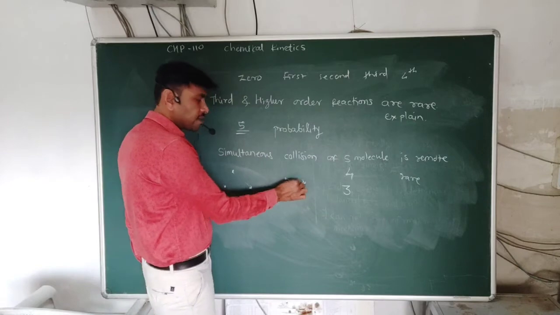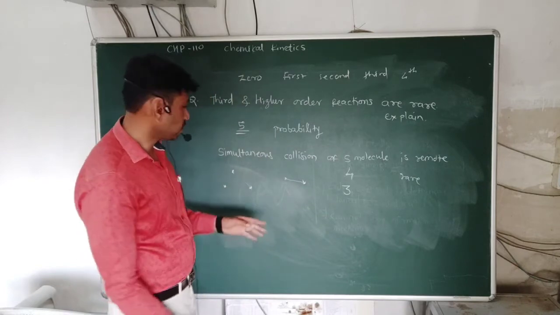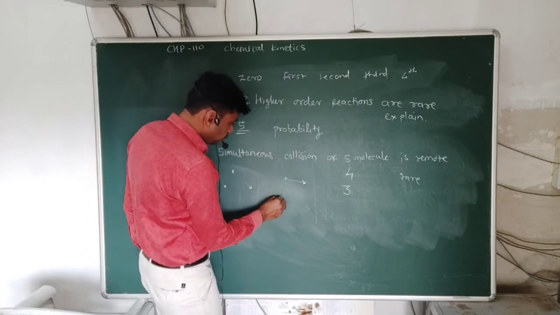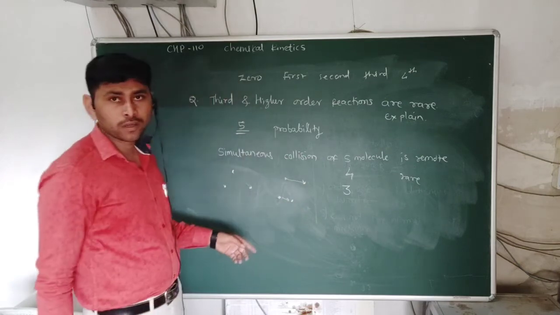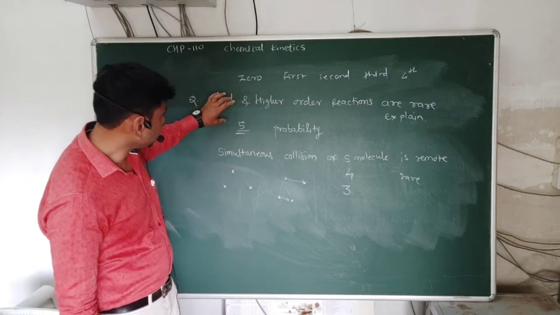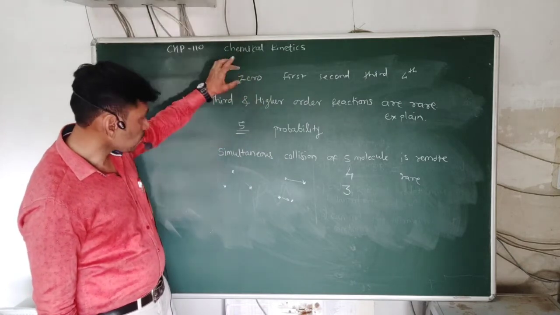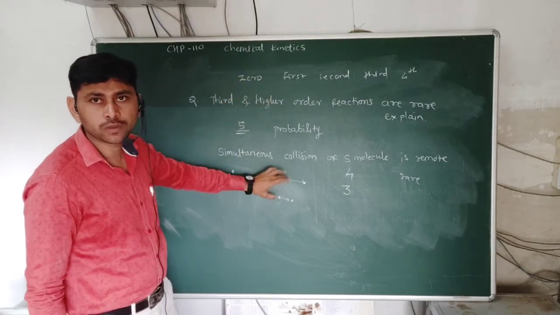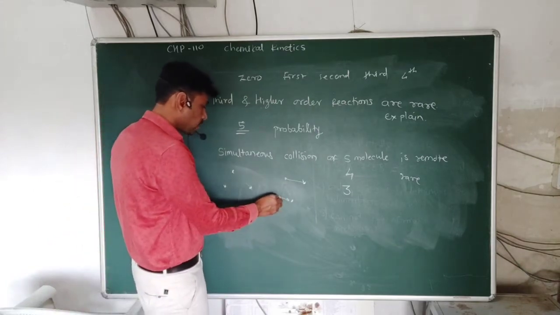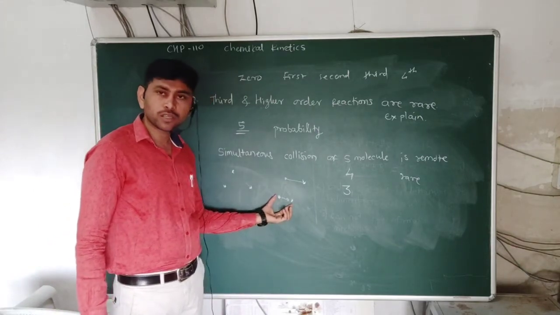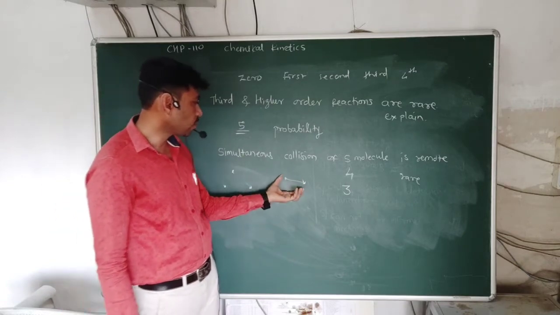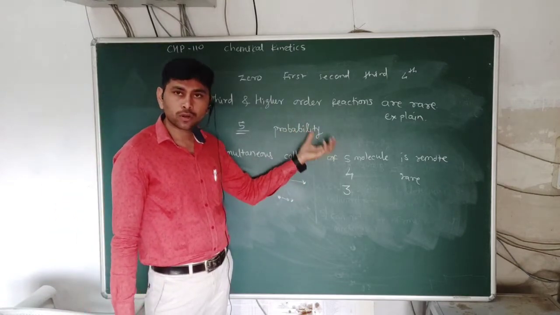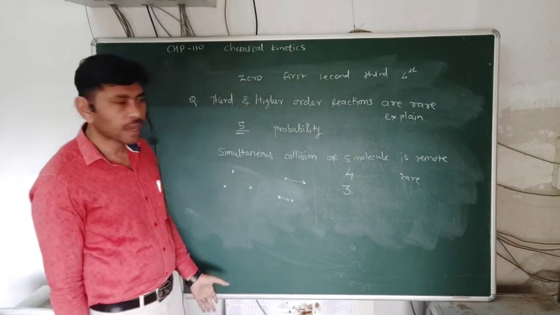So for a first order reaction, the simultaneous collision possibility is greater than for second order, third order, fourth order, fifth order, or even higher order.